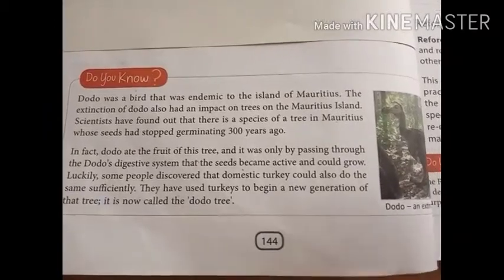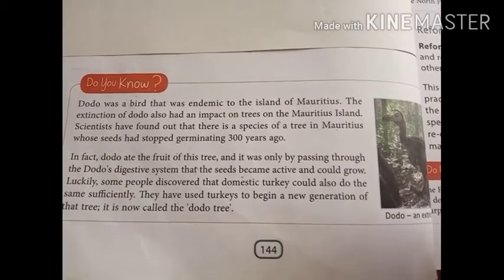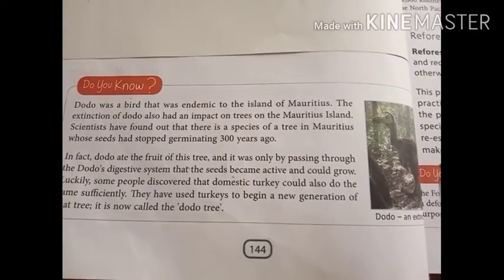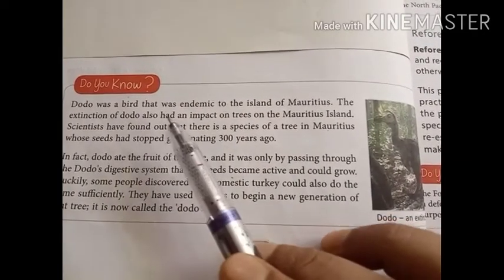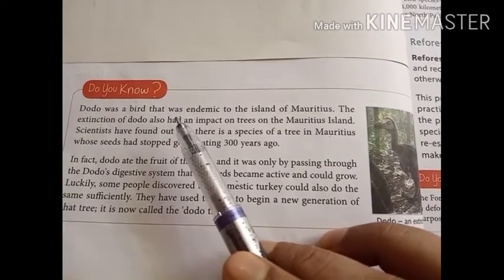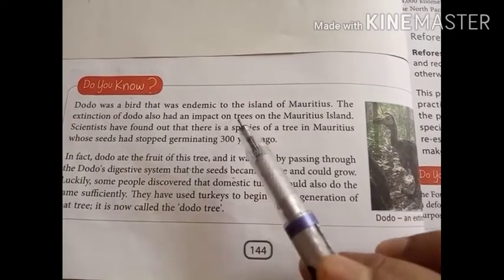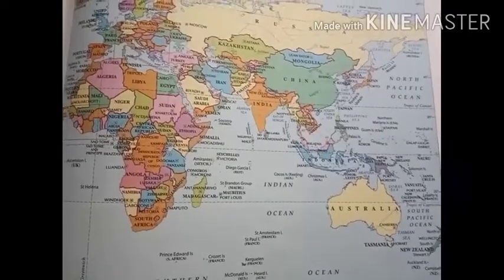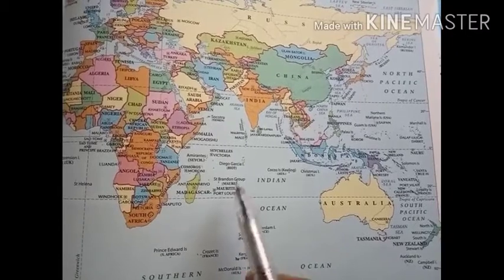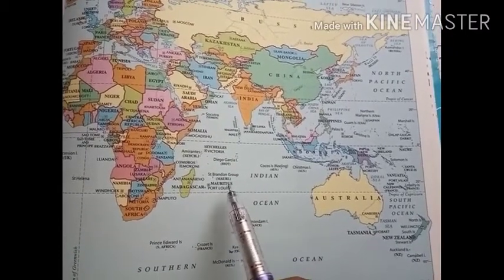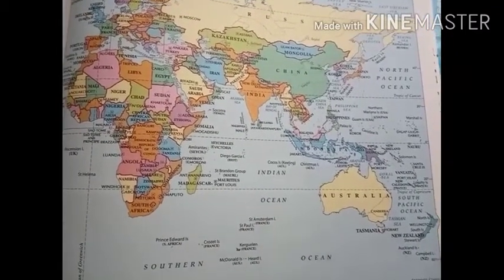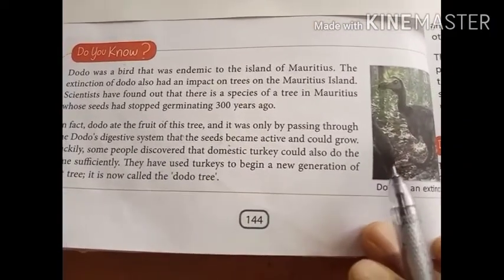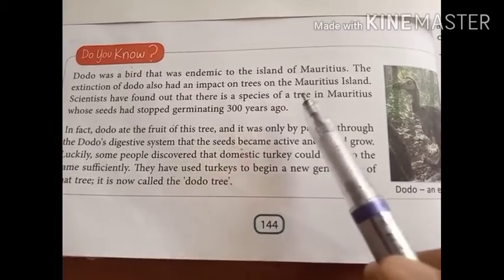Now we'll discuss one more aspect, which is about the dodo, an extinct bird. The dodo was a bird endemic to the island of Mauritius. Mauritius is a country in the southwestern region of the Indian Ocean, and the extinction of the dodo bird had an impact on trees on the island.